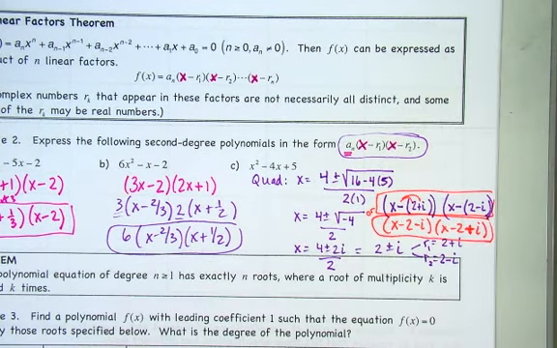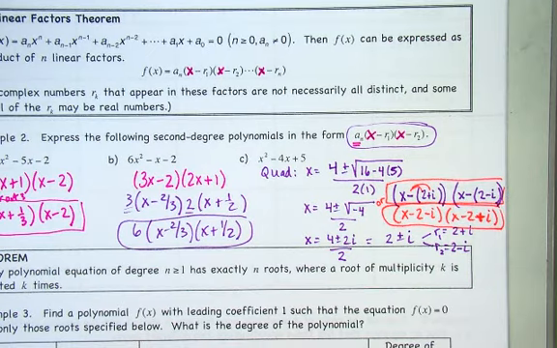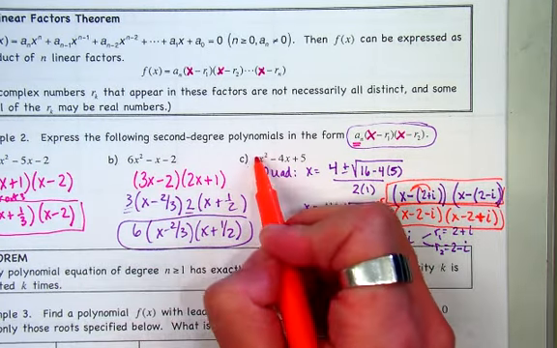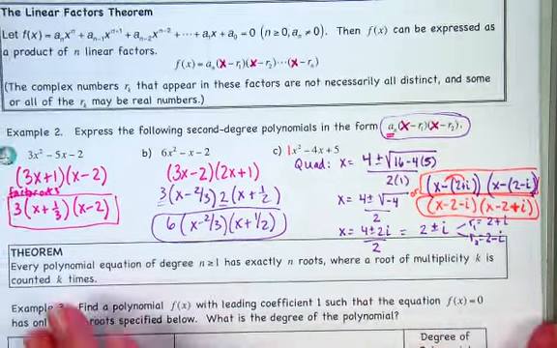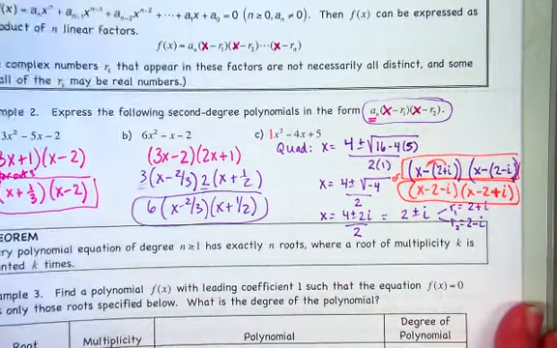Questions so far? So we don't have an a for that one. You don't have a what? An a. That's a good question. No, you don't have an a for that one. Notice in the original equation, your a was just 1. And so if that original one has a leading coefficient of 1, you're not going to have any other a to factor out. Good question.